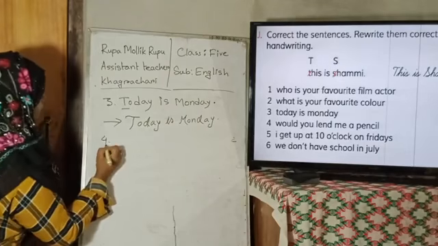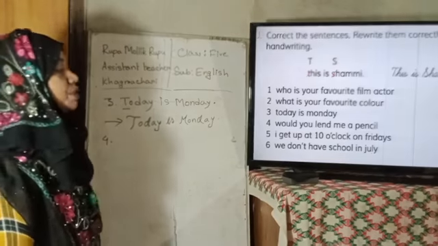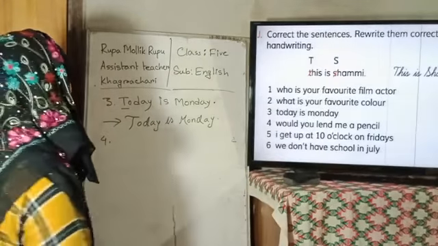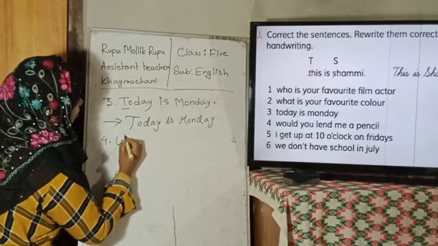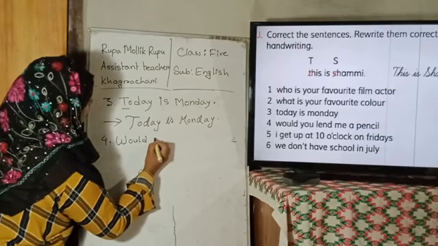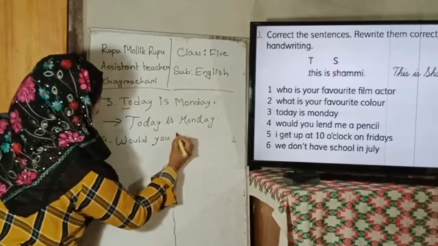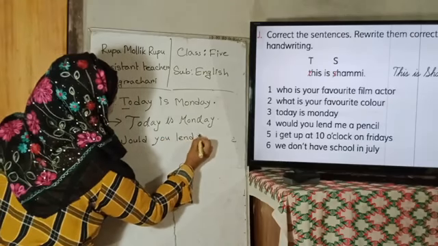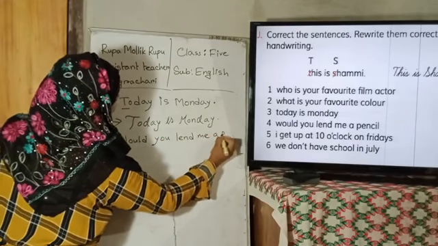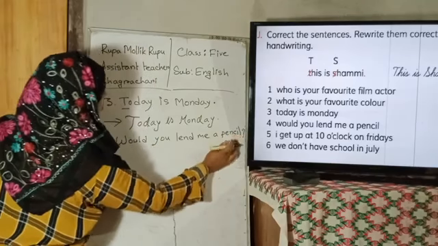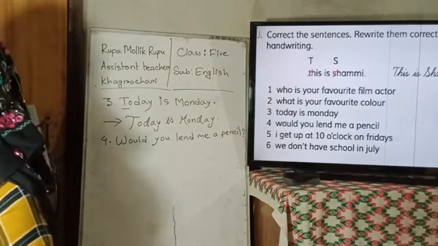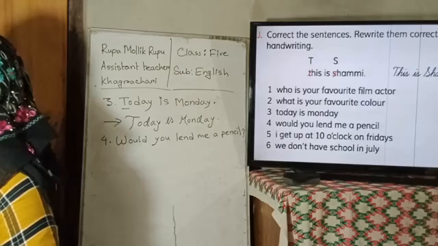Okay, then number 4. Would you lend me a pencil? At first we have to use capital W. Would you lend me a pencil? It's a question, so we have to use a question mark.